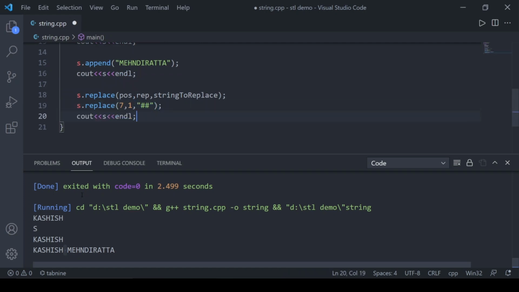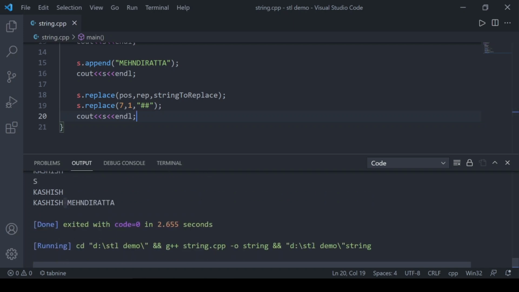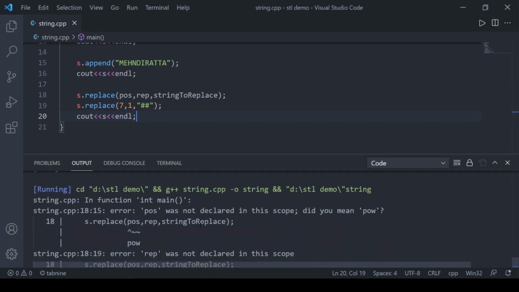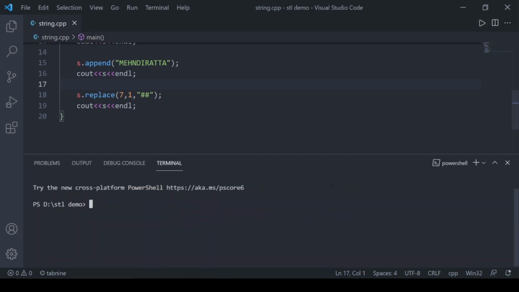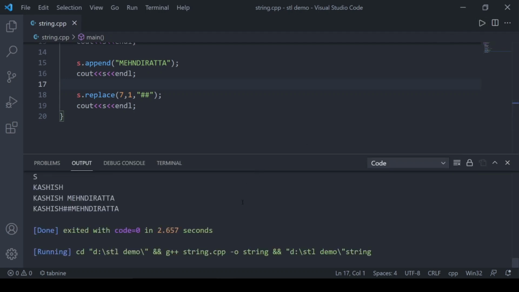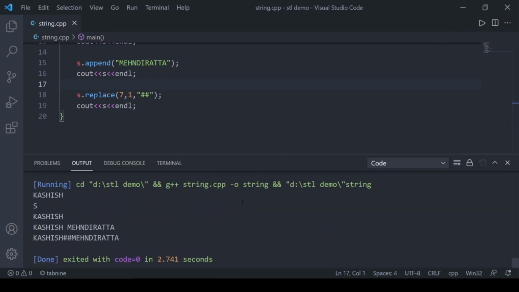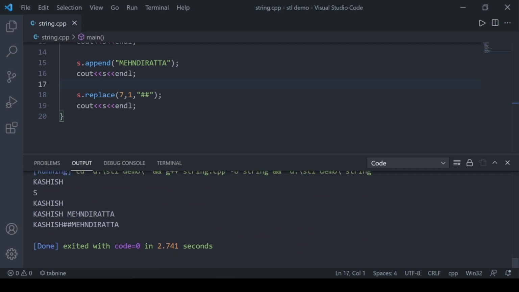Let's print the string. Position was not declared, so I have to delete that; that was just the syntax. Let's run that again. You can see that the space has been replaced by the two hash symbols.